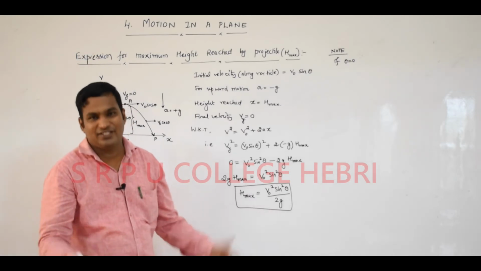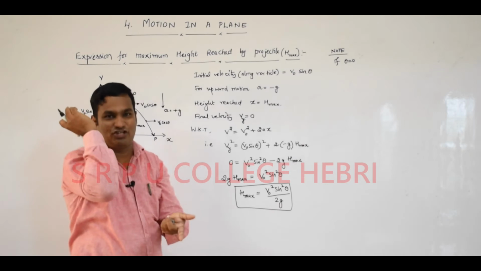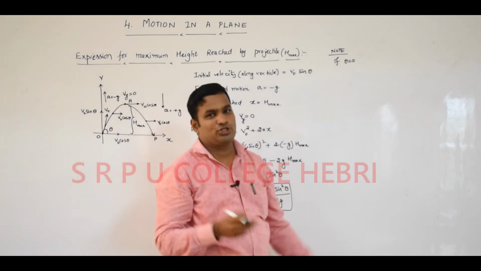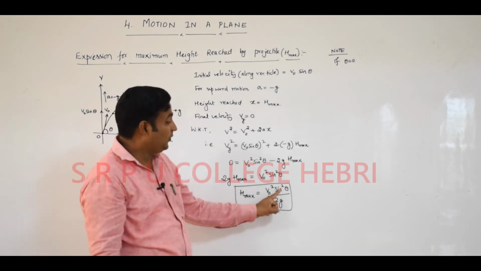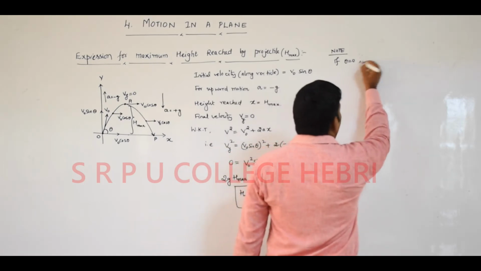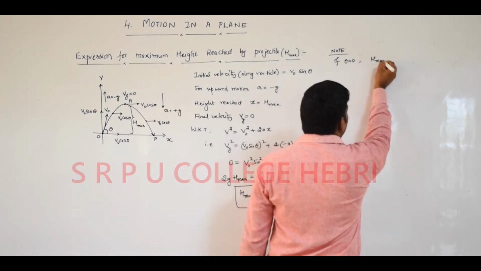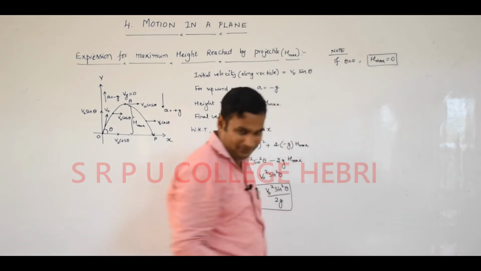No, theta itself is 0. I am not projecting the object. To project, there will be angle of projection. Theta itself is equal to 0. There is no angle of projection. Automatically it does not reach the maximum height. What is the value for sine 0? Is equal to 0. Maximum height reached by the projectile is equal to 0. Particle is not projected itself.